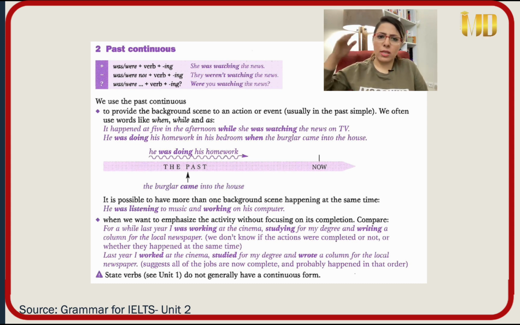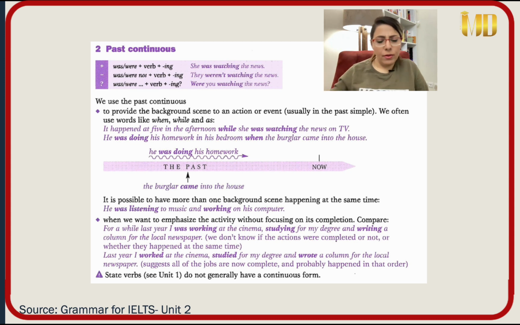What is important is me. Yes, because I do the main action. I am important in this scene, but the rest is considered as a background scene. So past continuous can be used as a background scene too.